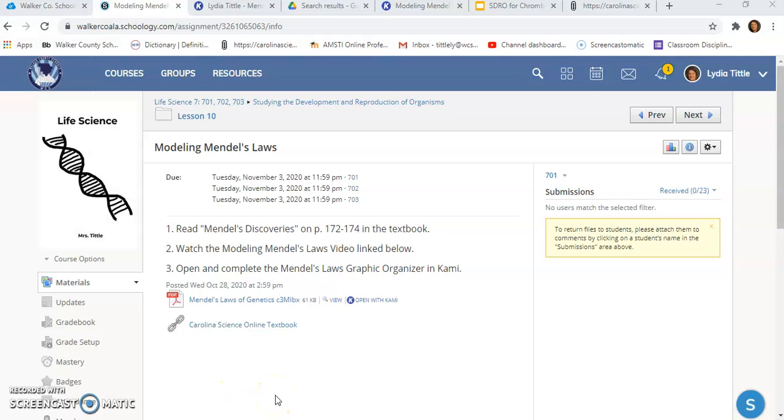For our next assignment, we're going to be modeling Mendel's laws. Gregor Mendel is a person who lived during the 1800s, and we're going to be looking at the history of genetics through the perspective of Gregor Mendel. So the first thing that you will need to do for this assignment is to open your online textbook and read Mendel's discoveries on page 172 to 174.